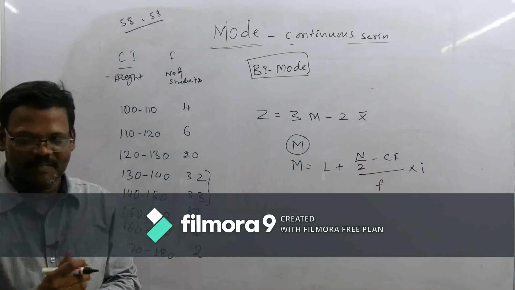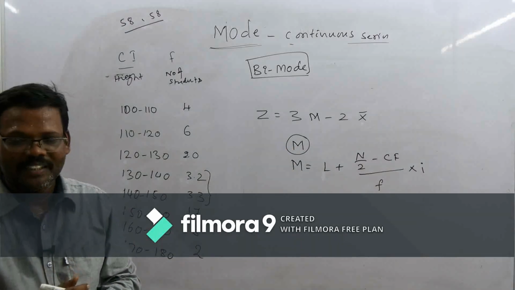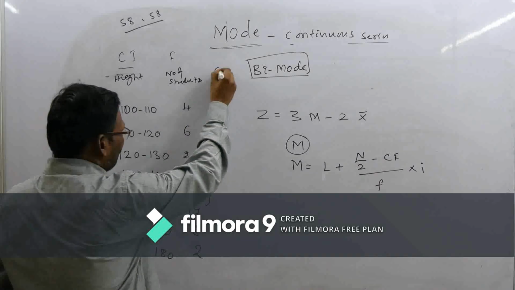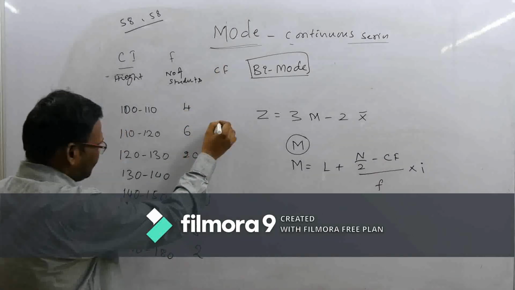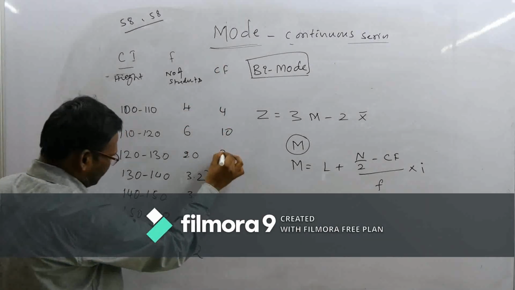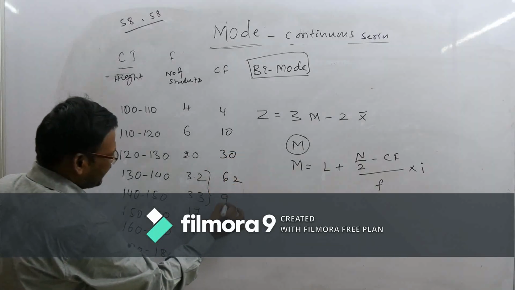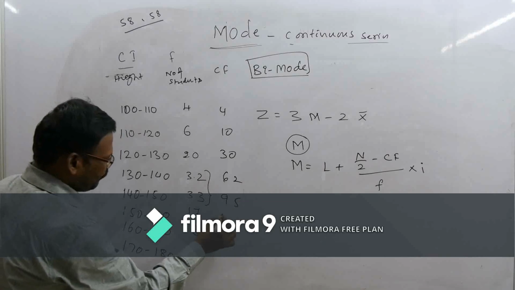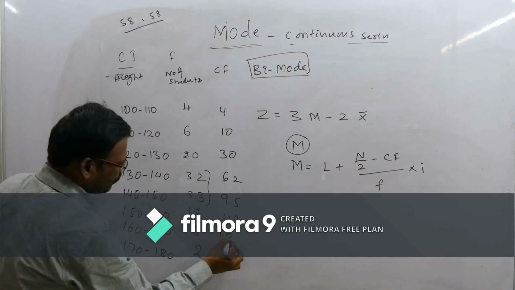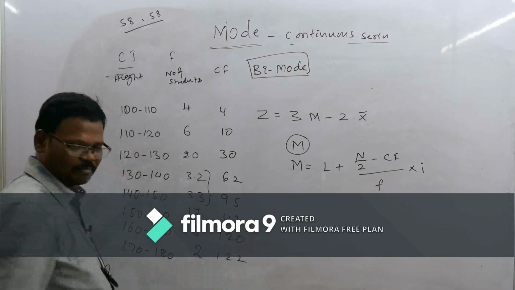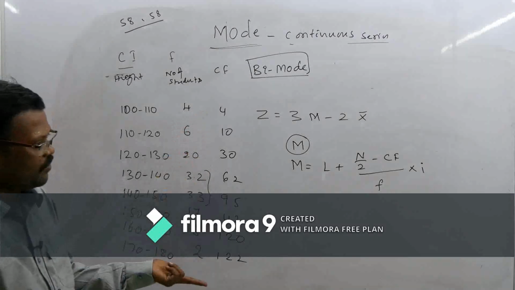What are the steps? Cumulative frequency. First cumulative frequency like this: 4, 10, 30, 62, 95, 112, 120 and 122. Okay, this is called cumulative frequency.